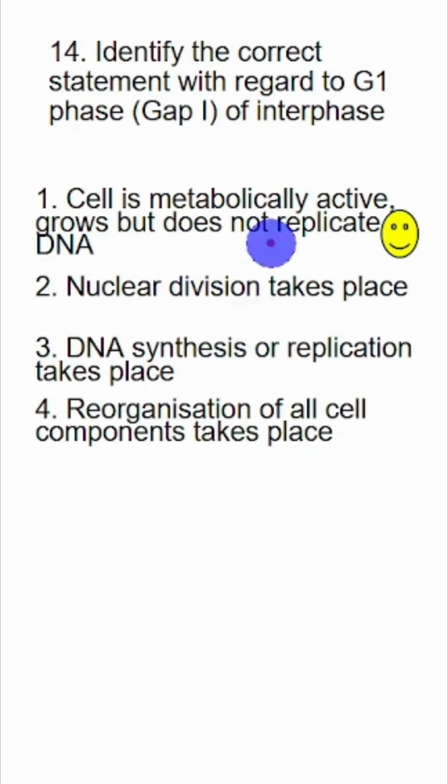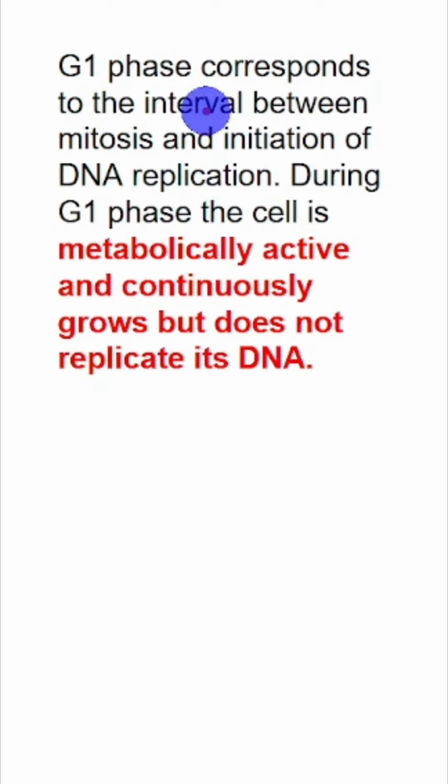So let's revise this topic of interphase. Interphase includes G1, S and G2 phases. So G1 phase corresponds to the interval between mitosis and initiation of DNA replication. The exact statement was asked in this question. Now keep this in mind, every cell which is alive is metabolically active. Whether it divides or doesn't divide, it is always metabolically active if it is alive.